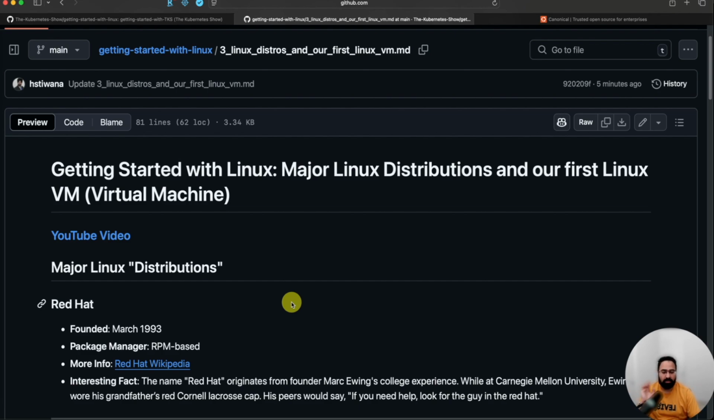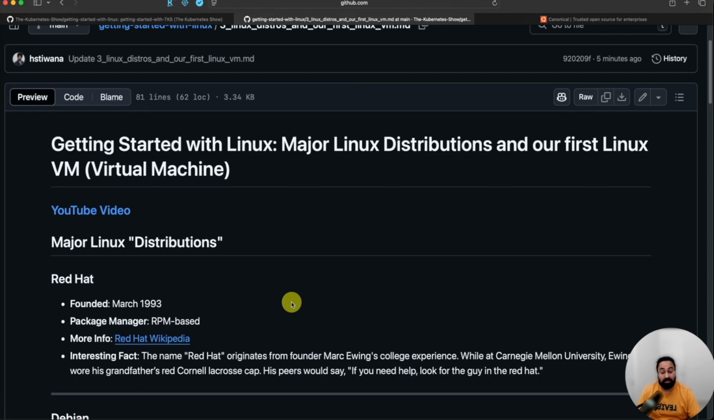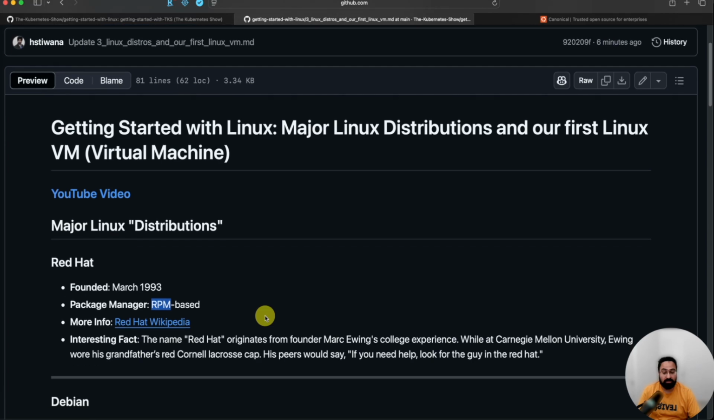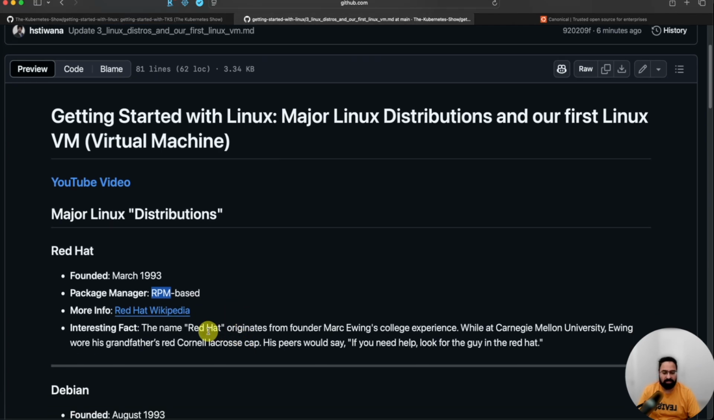All right, with that, I'll get into Red Hat. It was created in March 1993. You'll see I mentioned package manager. We'll dive deeper into this one as well. What does a package manager do? But I don't think it is appropriate for us to talk about it right now since we are getting started. RPM, Red Hat Package Manager. I have given a link to Wikipedia. It's very easy, you can go and search for it.